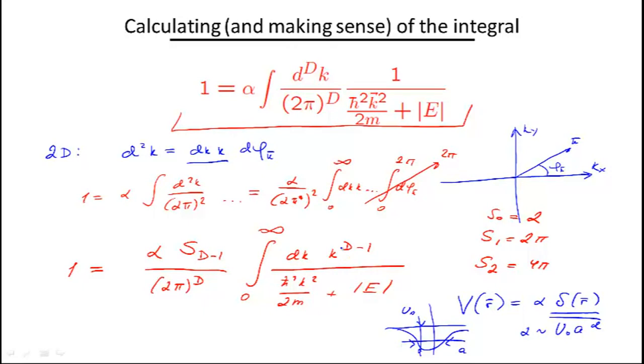So when we go to large k, large wave vectors, the large wave vectors correspond to small distances. And if we encounter a divergence at large k, which we do here, it means that something bad happens at small distances. And this something bad means that there are no real delta potentials in nature. All potentials have a finite radius, and so we can cut off this, in some sense, unphysical divergence by introducing a parameter 1 over a, where a is the radius of our real physical potential that we model with the delta potential.